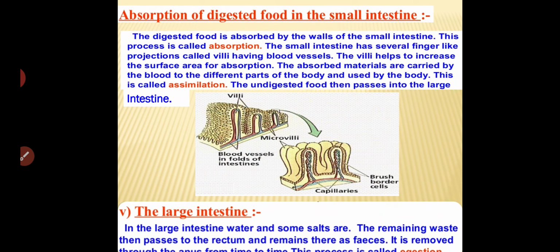So in the large intestine, water and some salts are again absorbed. That's why the undigested food becomes very hard. Then it will be passed to the rectum and remains there as feces.